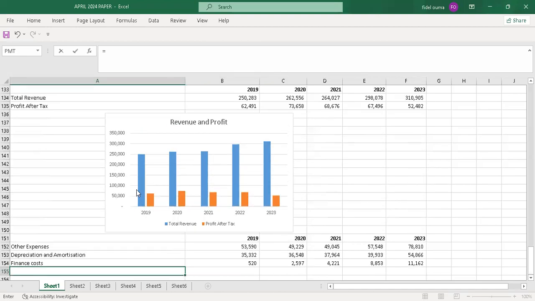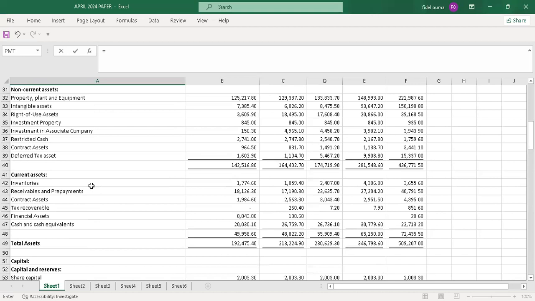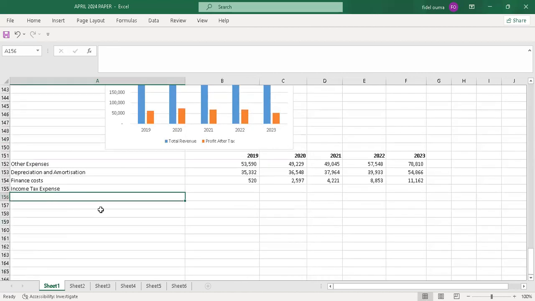So I'll go to the other item. After finance cost, another expense. We also have the income tax expense here. That's also a key expense. So I'll pick it. I think that's the last expense.